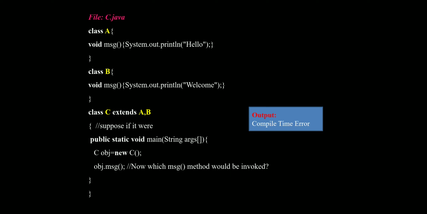This is why we are not using multiple inheritance in Java. It gives a compile time error. The output is a compile time error because the